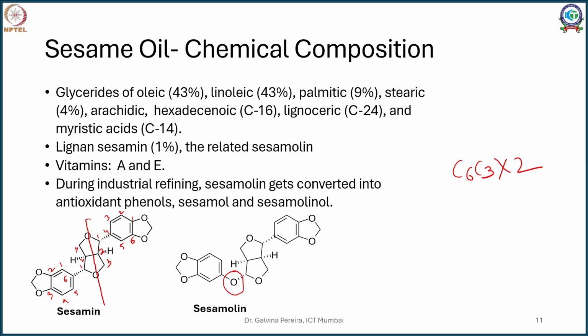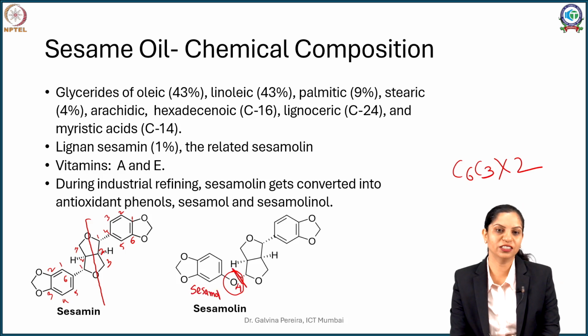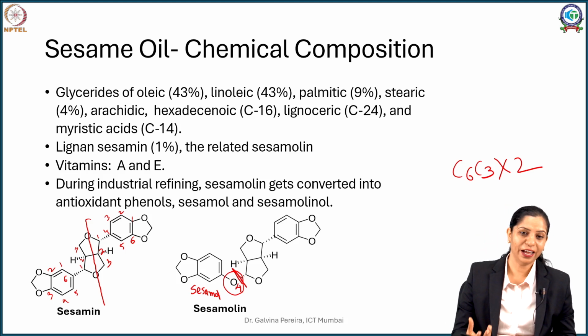If you can see, it's an ether out here, which is not there in this. Now this might hydrolyze to give you an ol, and this ol we call sesamol. Okay, so sesamolin hydrolyzes to give you sesamol, and you might have sesamolinol also.